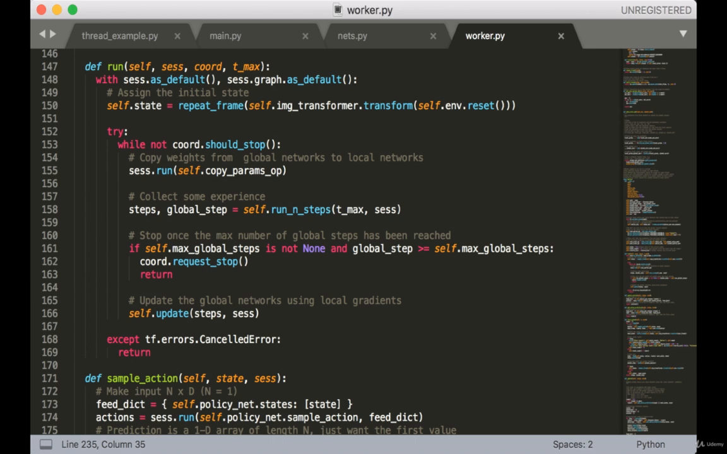Next, we have the update function, which is actually going to pass in the data we collected during our n steps, take the gradients, and update the global network. So that's the main loop that's going to be running in each thread. Next is just some functions that are going to be called by the run function.